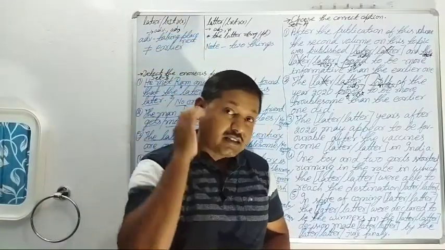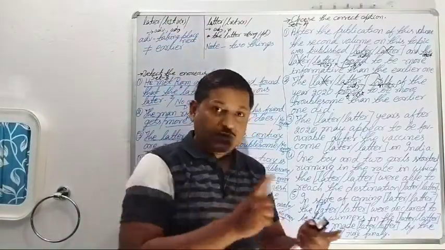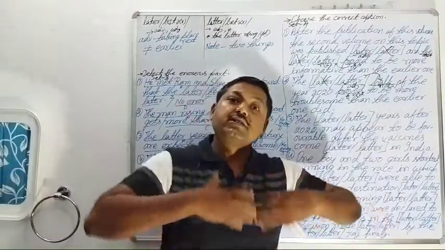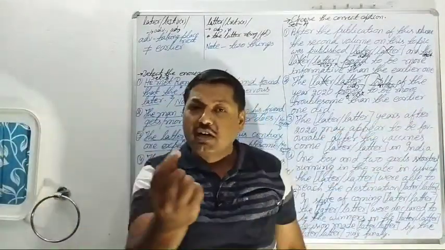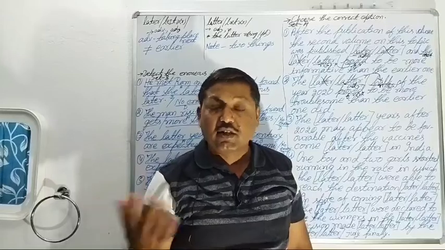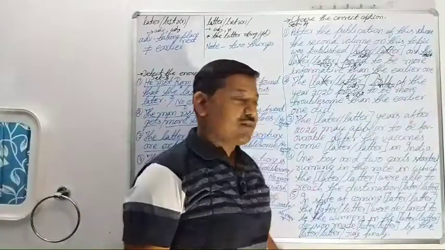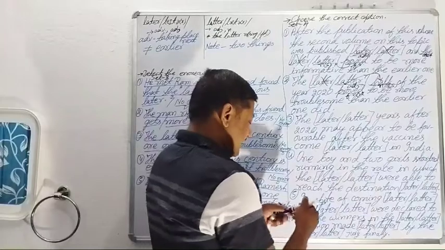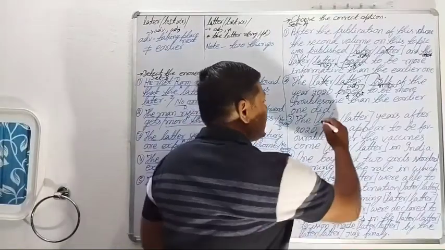So one year was divided into two parts, the first half and the second half. But here it is years. This is uncountable. It is not definite that it is one year or two years or three years. Years. What will be used here? Correct. The later years.